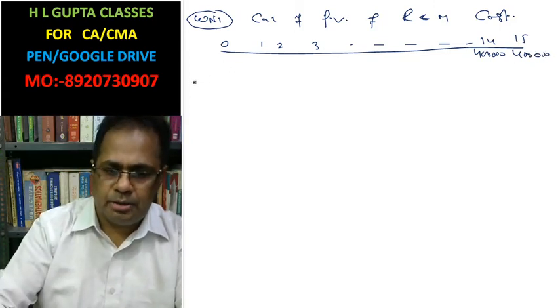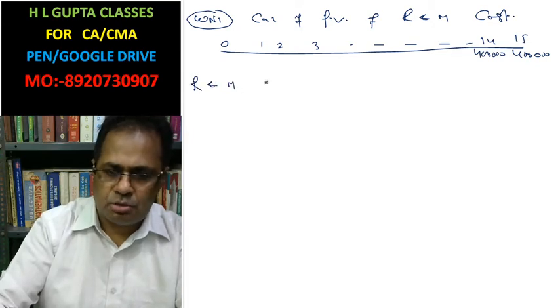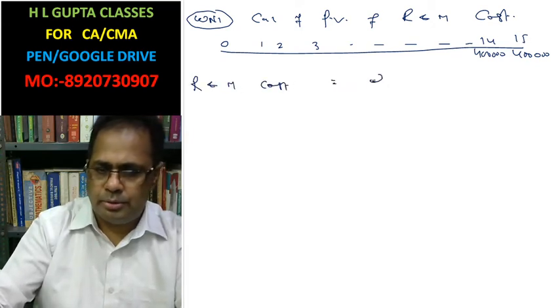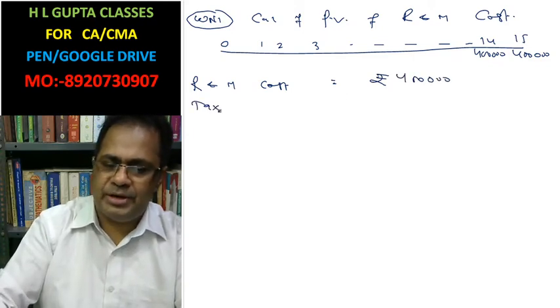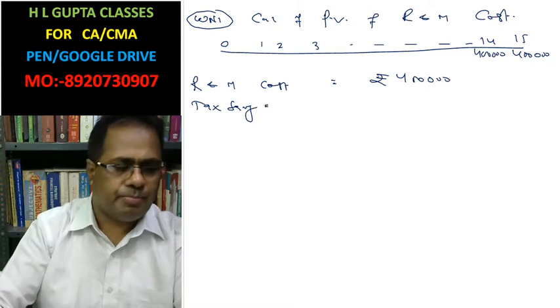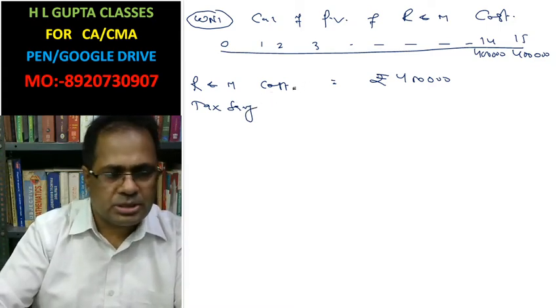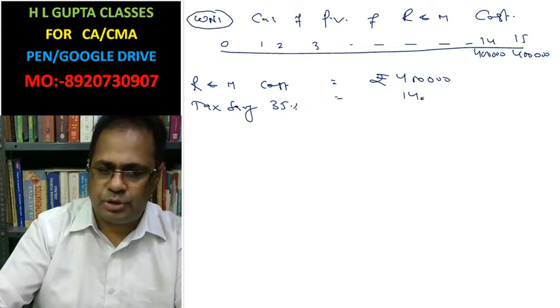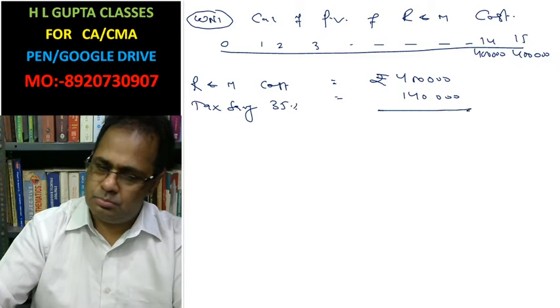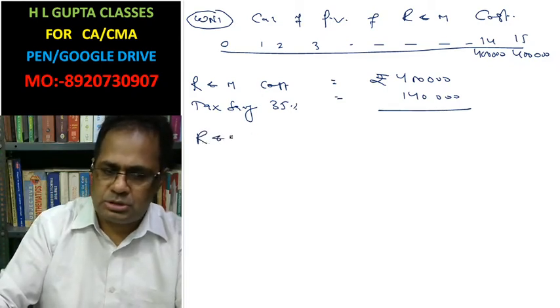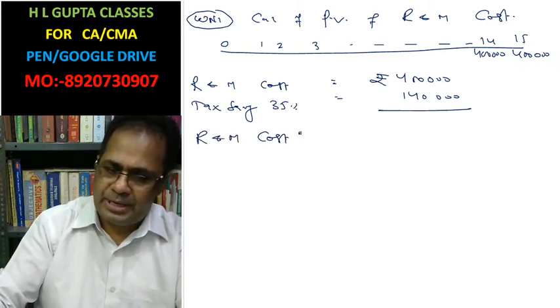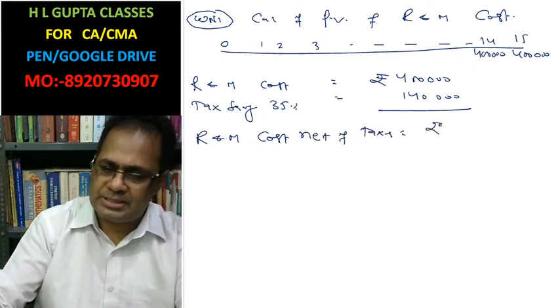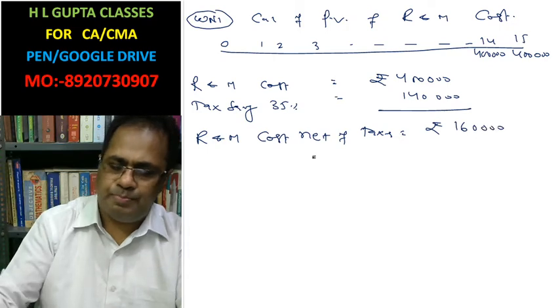Okay, now we write repair and maintenance cost: rupees 4 lakh. Tax saving on repair and maintenance cost at 35% is 1,40,000. Repair and maintenance cost net of tax is rupees 2,60,000.